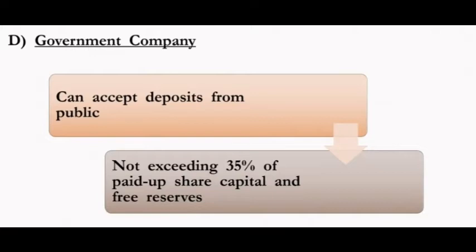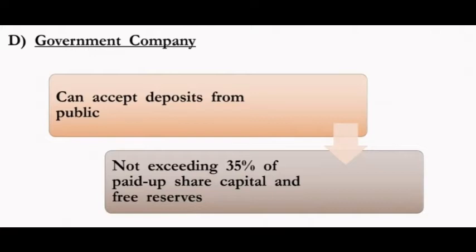So these are the criteria for the amount of deposit. A private company can collect deposits up to 100% of aggregate paid up capital, or more than 100%. A public company can collect deposits up to 25% of aggregate paid up capital. For an eligible company there are two criteria: for members, 10% of aggregate capital, and for the public only 25%. And a government company has a criteria of 35% of the paid up share capital and the free reserves of the company. I hope you understood the first point.